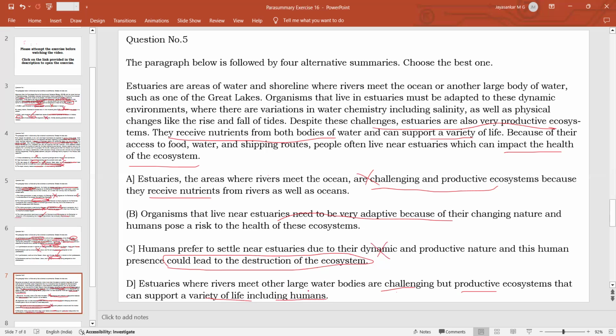So all the important points are given in the option, whereas option B is only talking about two of the points. The main points are not given: the challenging ecosystem, the productive ecosystem, and supporting a variety of life. All these things are not given in option B. That is why option D is a better answer than option B.